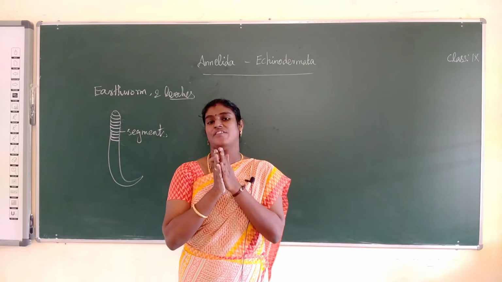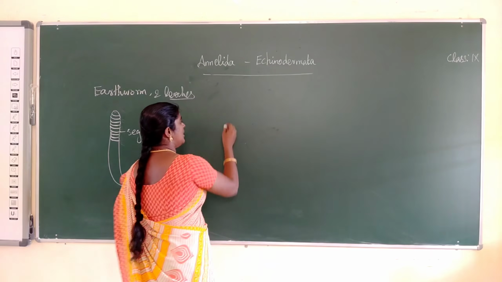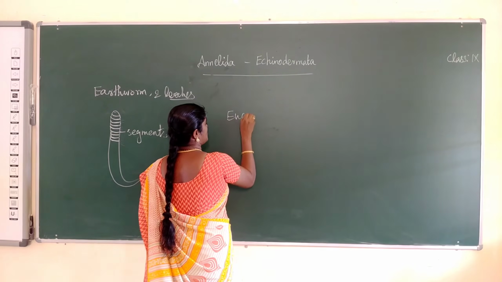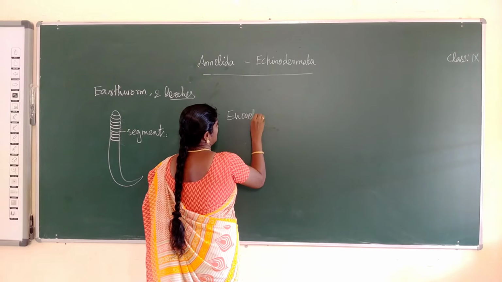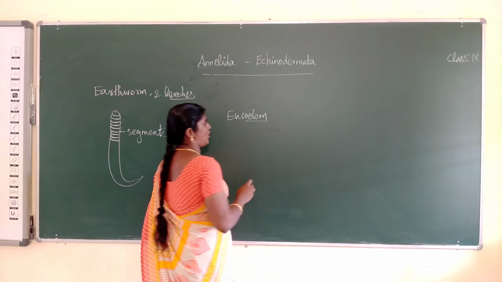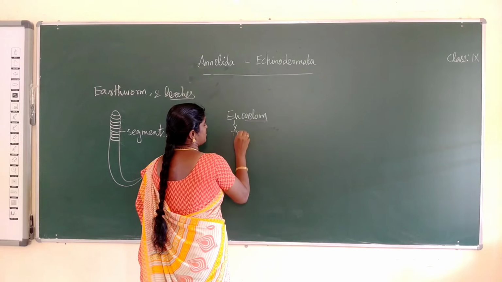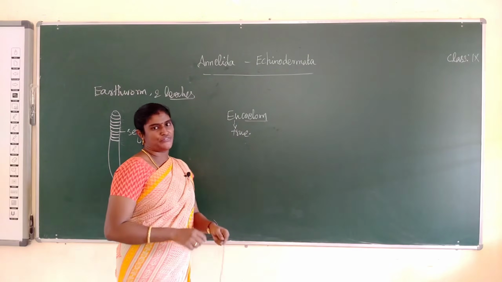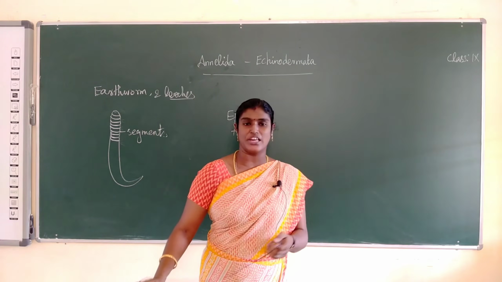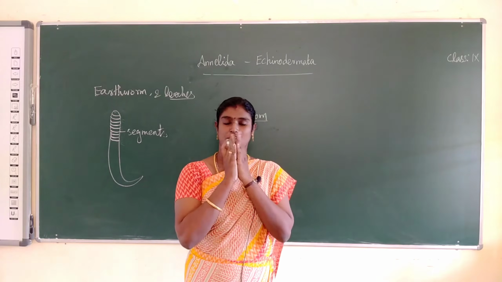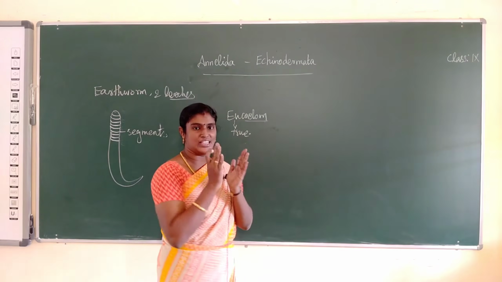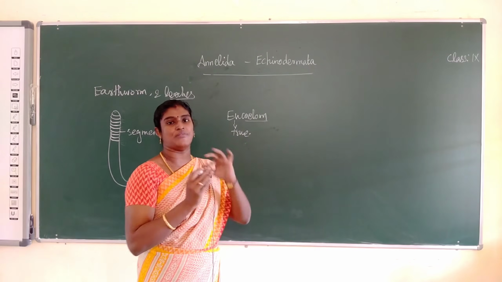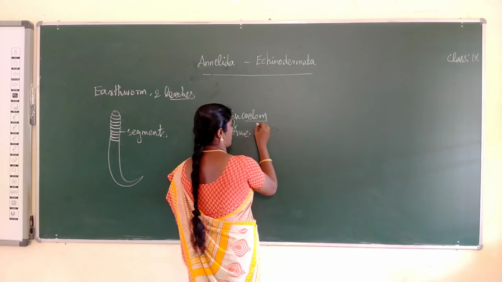They have a body cavity called coelom. What is coelom? The eucoelom is present. What is eucoelom? Eucoelom means true coelom. What is true coelom? The body cavity filled with coelom. What is the use of coelom? Mainly it divides the digestive tract and other organs from the body wall. That is called coelom.